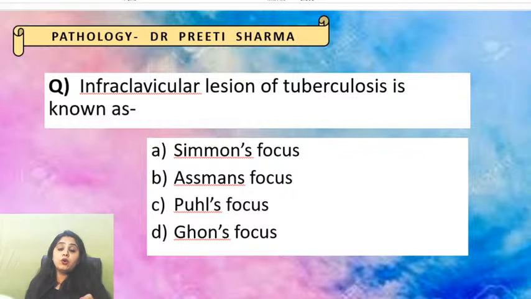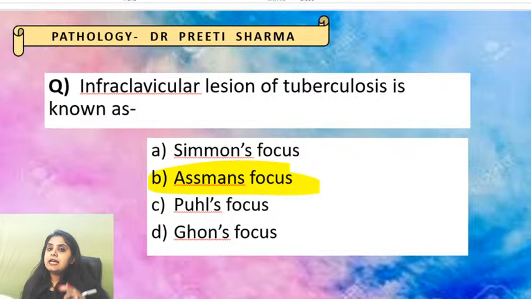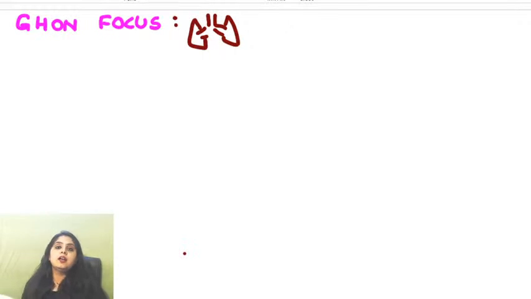Okay, this is a question where all of you have to answer because it's a factual question. Infraclavicular lesion of tuberculosis is known as, options were Simon's, Assmann's focus, Pearl's focus and Ghon focus. And the answer was Assmann focus. So can we do something? Can I give you a list and can you fill in the blanks of all those foci of TB? I think that will be a very good exercise to carry out. So let me ask you, number 1, can you tell me where is a Ghon focus present? In TB, when we say Ghon focus, so everyone start typing faster. When I say Ghon focus in TB, it is present in the lungs.